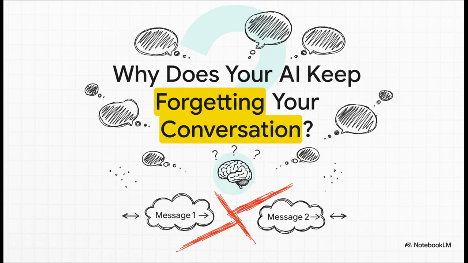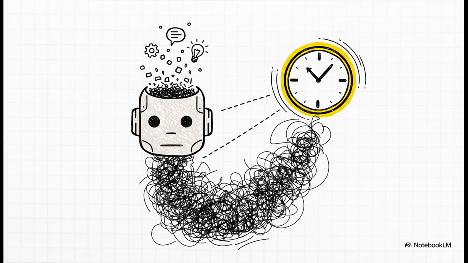You see, most AIs just don't naturally remember your conversation from one message to the next. By default, every single time you hit send, it's like you're starting a brand new conversation from scratch. The material we're looking at today uses a brilliant analogy for this. Remember the movie Ghajini? The character has a 15-minute memory and has to tattoo all this crucial information on his body just to remember it? Believe it or not, today's AI is in a pretty similar boat, maybe even a worse one.